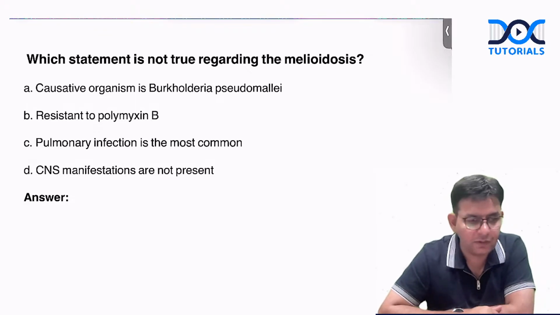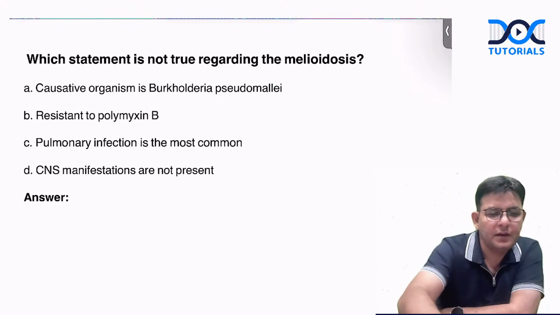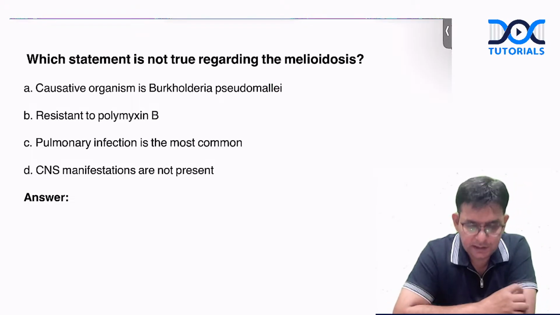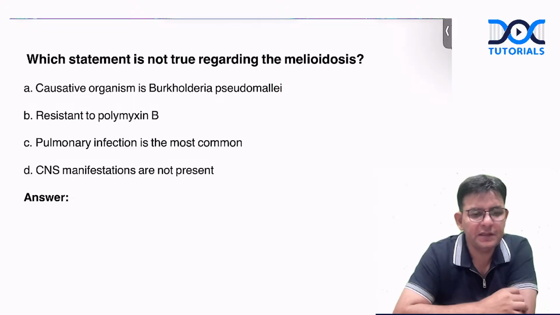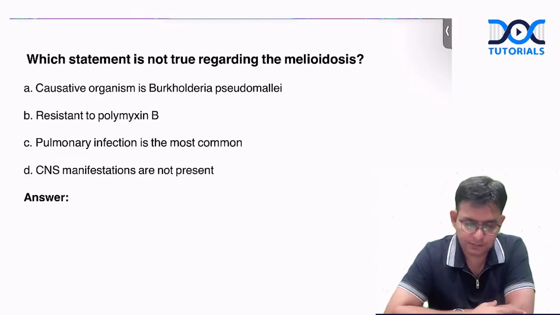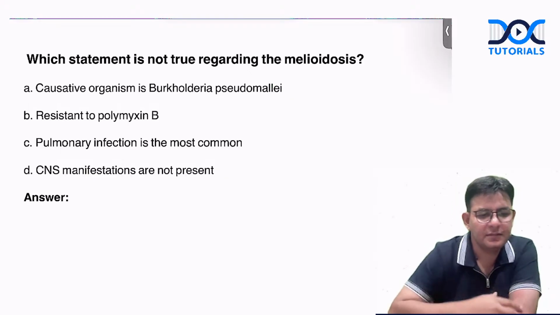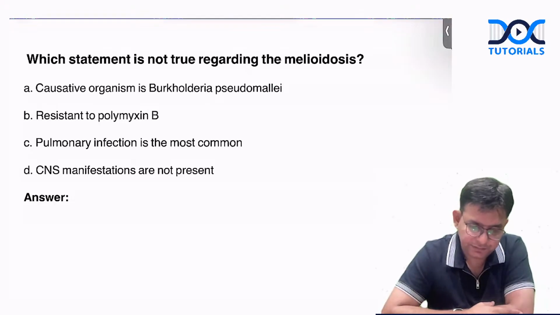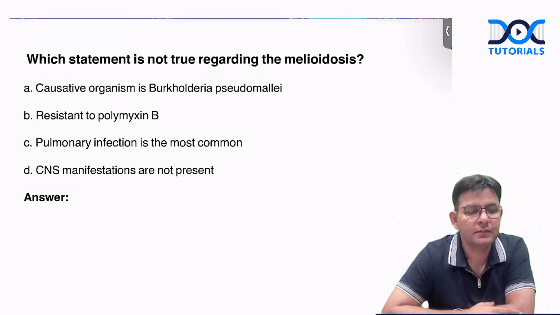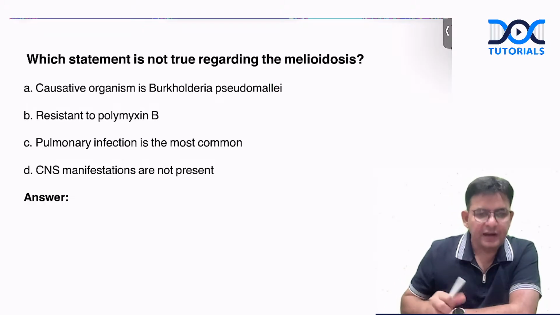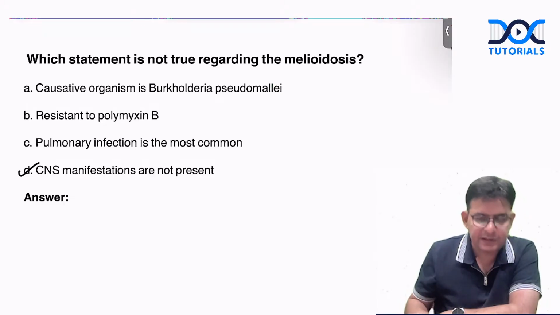Yes, tell. Which is your answer? Anuj has told D. Sham has told D: CNS manifestations are not present. Okay. Is it fine? Anybody else wants to try for this? SS also told D. So the answer to this question is rightly D only, that CNS manifestations are present.